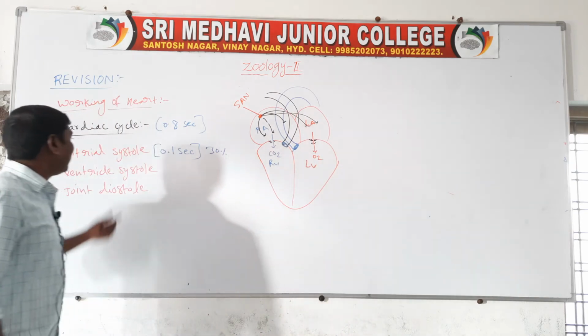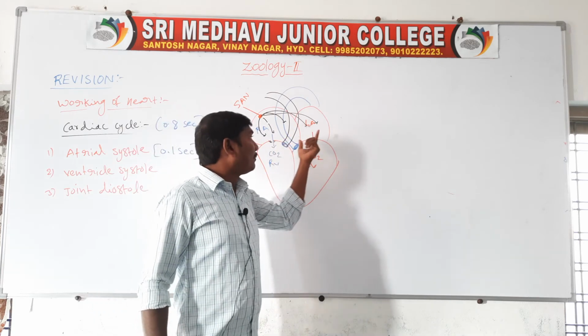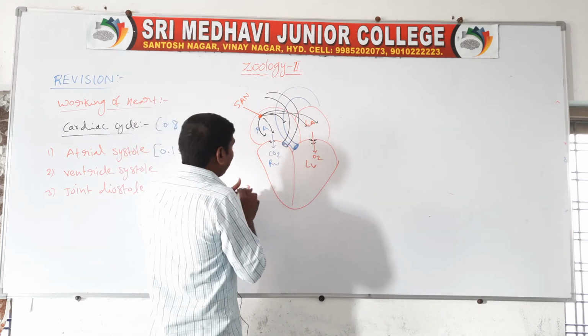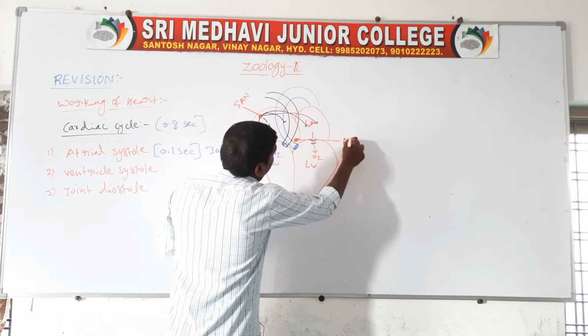Next one, ventricular systole. Second one, ventricular systole. These action potentials reach the atrioventricular node, the AVN.